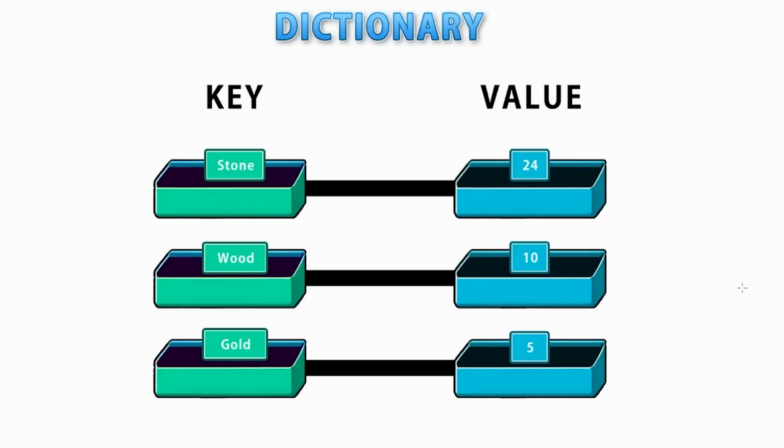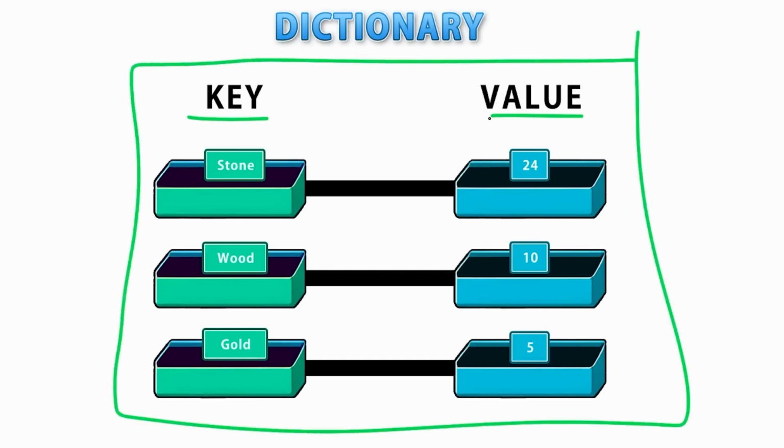Okay, so dictionaries are a super useful data type for storing multiple pieces of data and doing so in a very organized way. Dictionaries are all about key-value pairs, meaning that the dictionary itself is a whole container, and inside that container you store various keys, like a key for stone, some wood, and some gold. Then each key has a corresponding value, and that value can be whatever you want. Importantly, both the key and the value can be of whatever type you want.